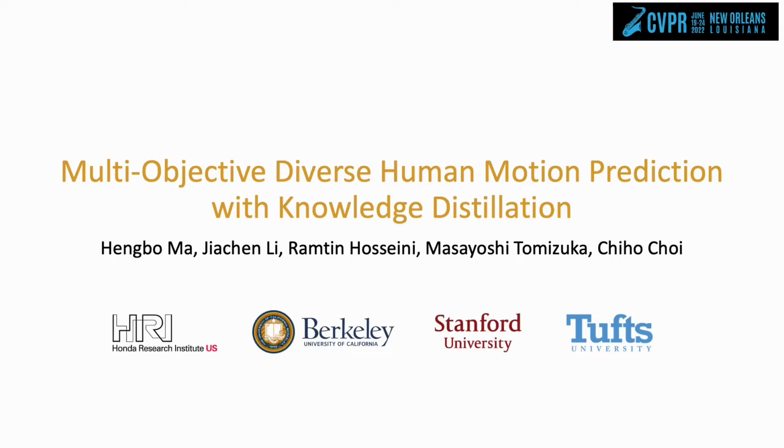Today I will present our paper, Multi-Objective Diverse Human Motion Prediction with Knowledge Distillation. This work is conducted by Hengbo Ma, Jiachen Li, Ramtin Hosseini, Masayoshi Tomizuka, and Chiho Choi.